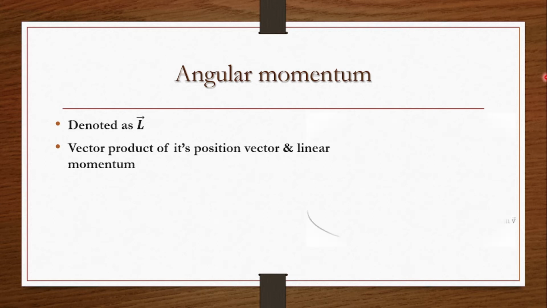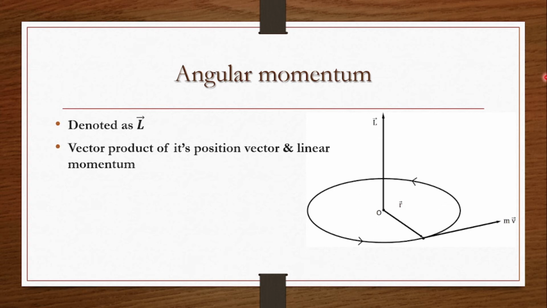So that can be understood using this diagram. Generally we say that linear momentum is equal to mass into velocity. So if the velocity of the particle is increased, obviously the momentum is going to increase, so the impact will be more, and angular momentum is the rotational equivalent of linear momentum. So using vector algebra, easily we can define what angular momentum is in terms of linear momentum.